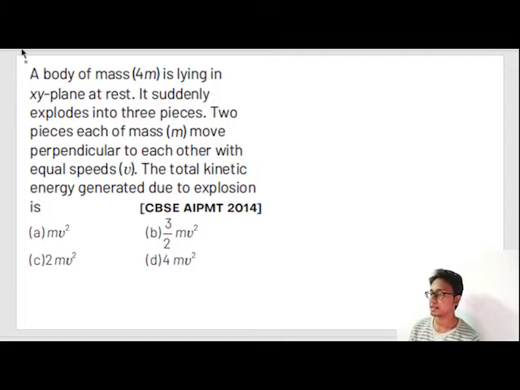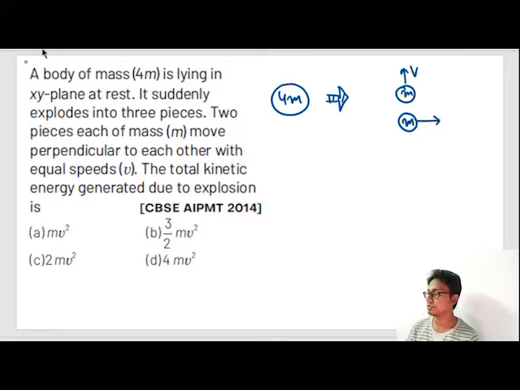A body of mass 4m is lying in the xy plane at rest. It is suddenly exploded into 3 pieces. 2 pieces of mass m move perpendicular to each other with velocity v. The total kinetic energy generated due to the explosion is... it is the same type of question. The body of mass 4m is lying, then it suddenly exploded. One mass of m is moving upwards with velocity v, and another mass of m is moving sideways with velocity v.